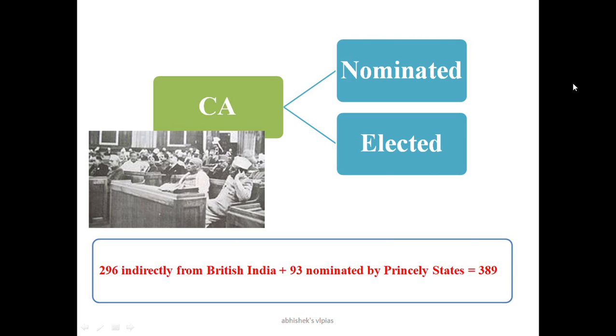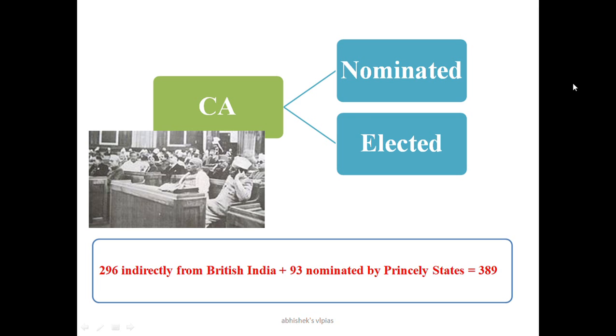The members of the Constituent Assembly were of two types: nominated and elected. Some were indirectly elected from British India, and some people from the princely states were nominated. The exact calculation is 296 indirectly elected from British India and 93 nominated by the princely states, so totally 389 people.